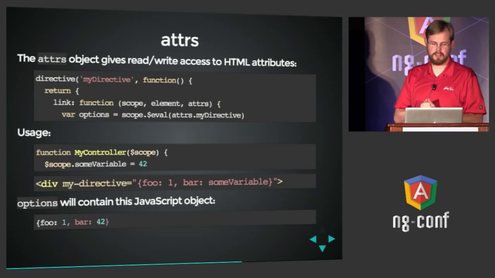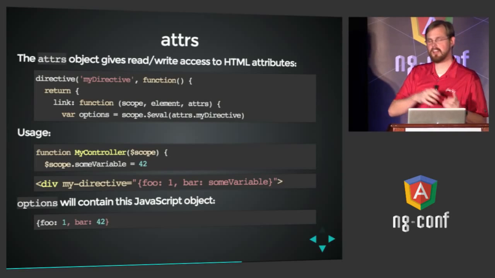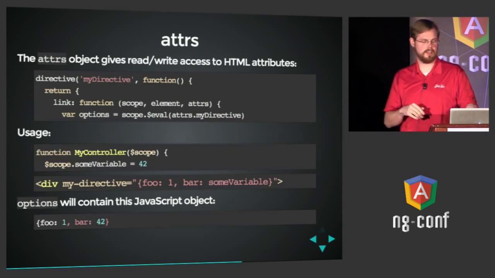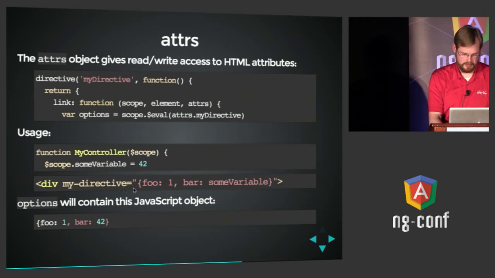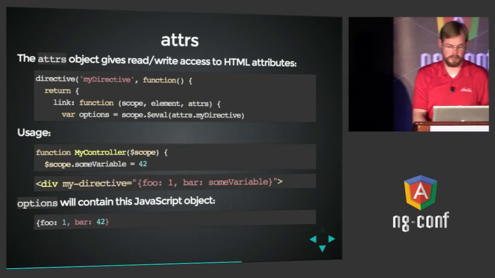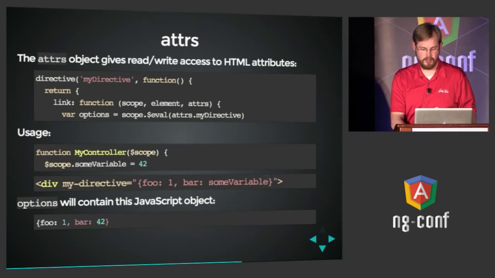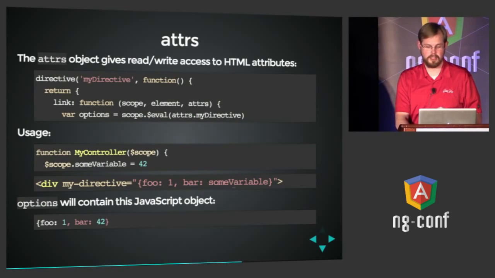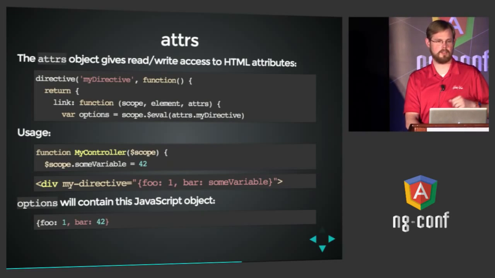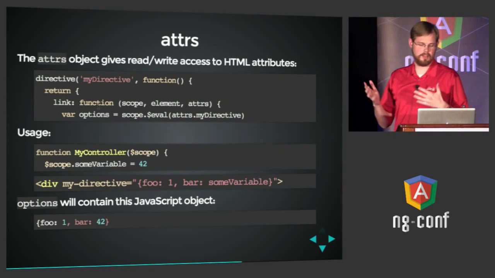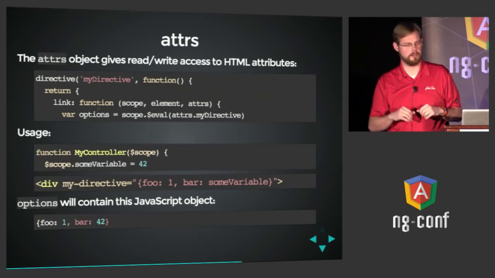You can see an example here. We've got a controller, and I want to create a myDirective instance and pass it in some data. The way I do that in this case is I've got this expression. I've actually put a JavaScript object literal into my directive's attribute. And then the directive itself can pull that value out using attrs.myDirective and then evaluate it using the scope. So what this options object will end up being is this actual JavaScript object with some variable evaluated at the time that the link function ran from the enclosing scope. Now the directive itself doesn't know anything about some variable. That was passed in by the caller.